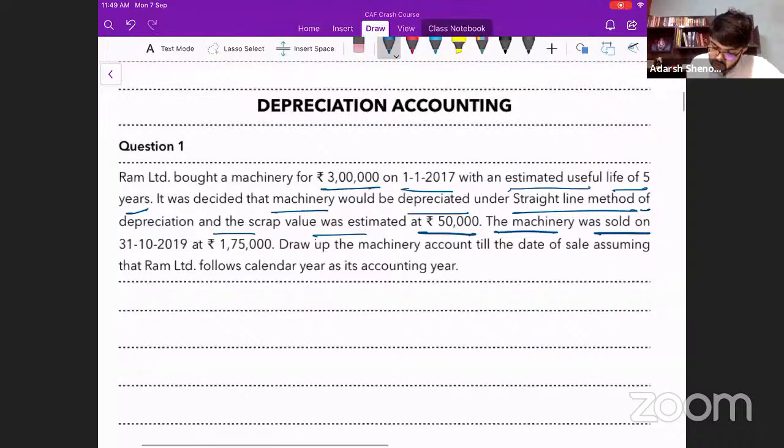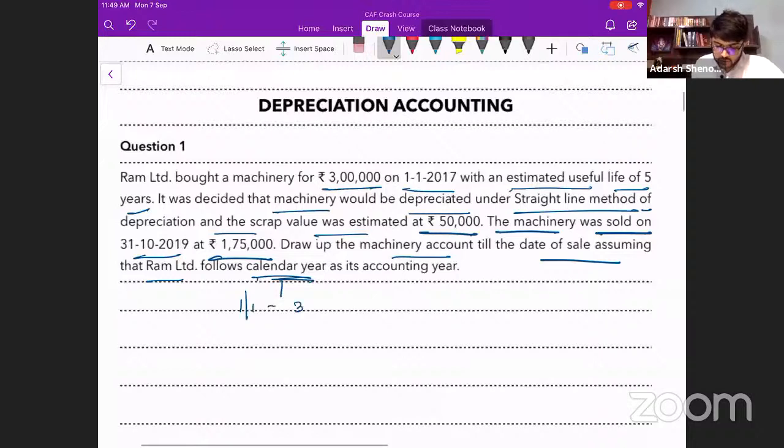The machinery was sold on 31/10/2019 at 1,75,000. Draw the machinery account till the date of sale, assuming that Ram Limited follows calendar year. What is a calendar year? 1/1 to 31/12 is known as a calendar year, Jan to December. So they are following calendar year as their accounting year.